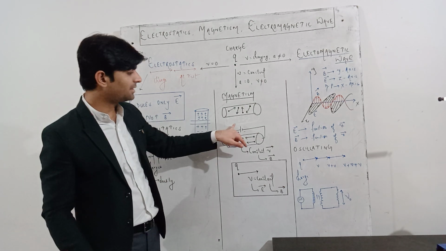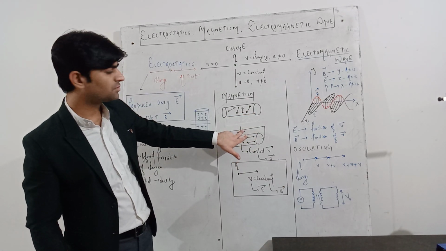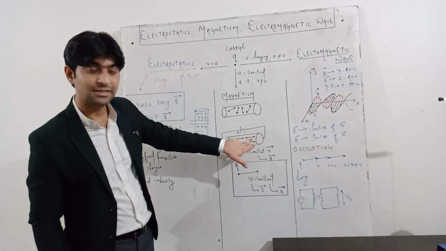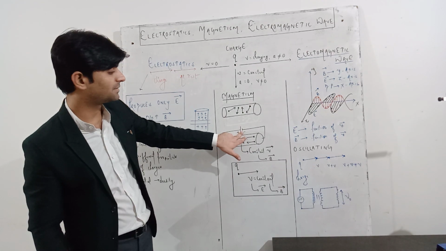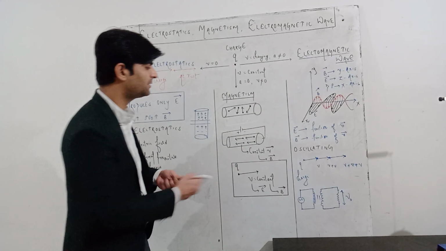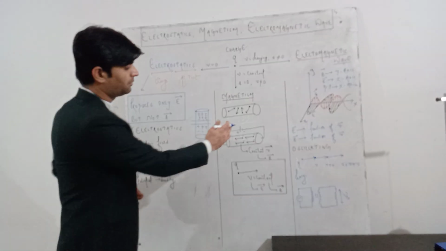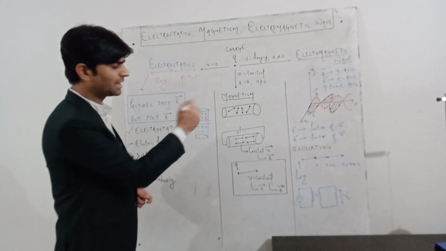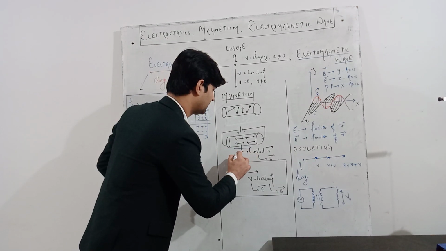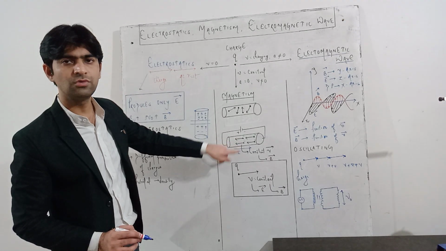But as soon as I connect the DC battery across the ends of the conductor, the electrons will start moving by experiencing the repulsive force from the negative terminal, because the charge of the electron is negative, and negative will repel negative. So these electrons will move from the negative to the positive terminal, and the conventional direction of current, we know, is from positive to negative. So the direction of electron flow and the direction of current will be opposite to each other.